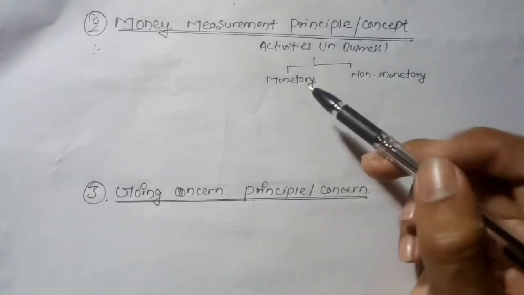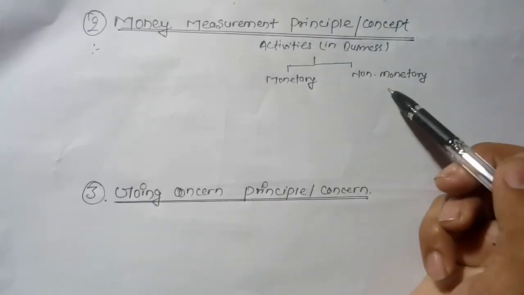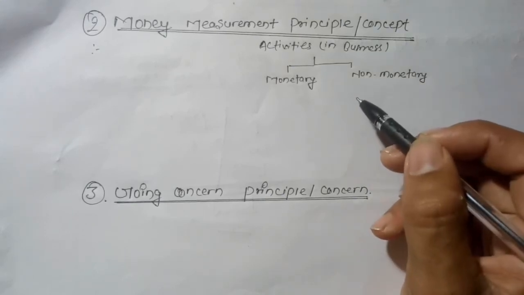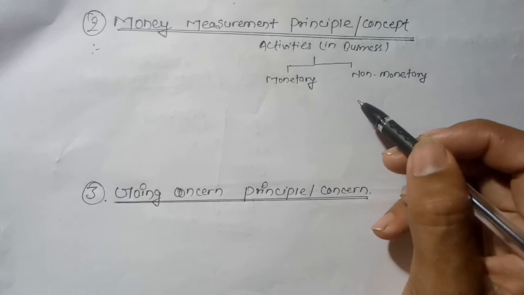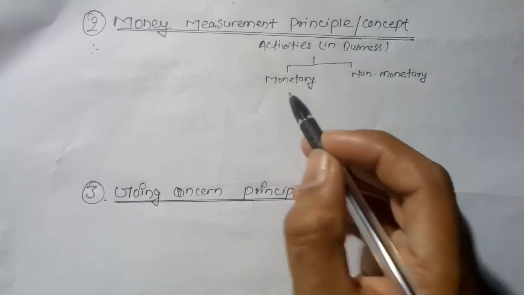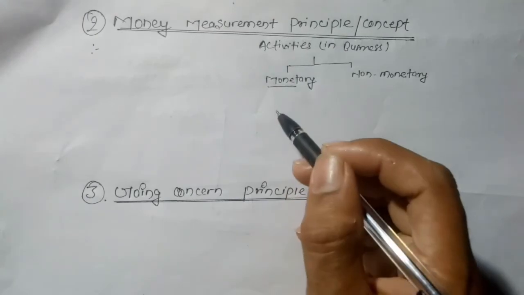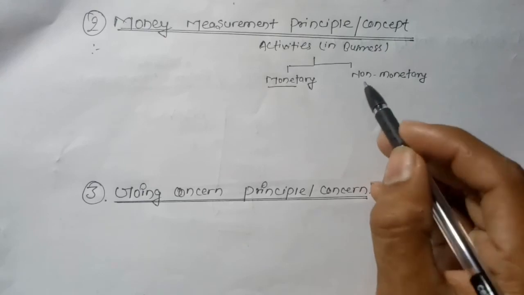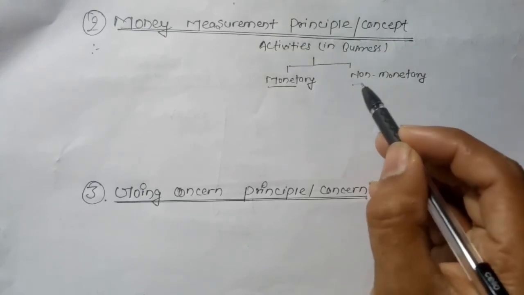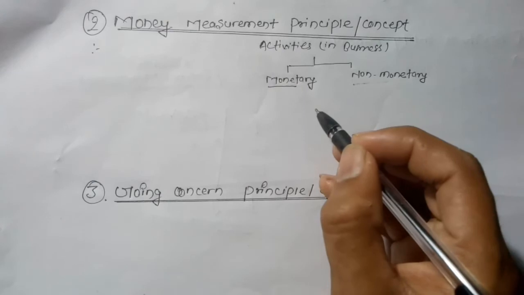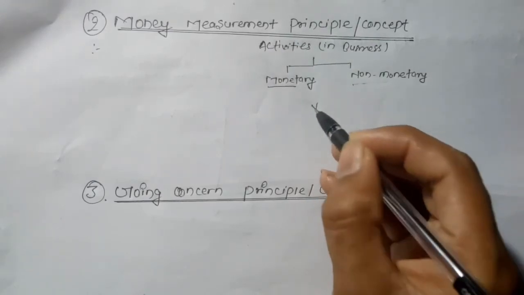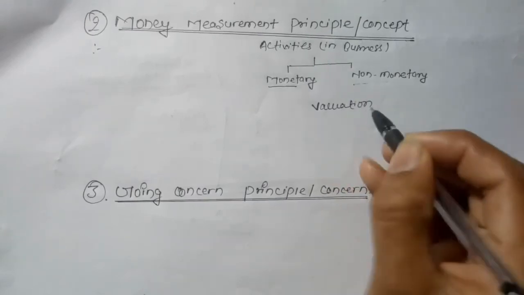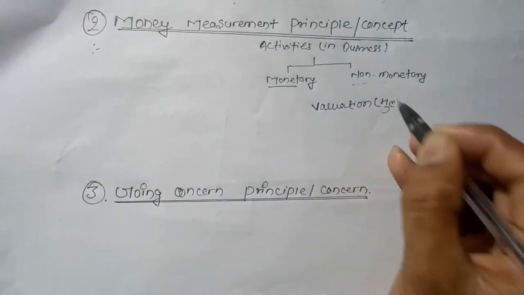What is the criteria for calling things monetary and non-monetary? The activities whose value can be measured in terms of money are called monetary activities, and the events whose value cannot be measured in terms of money are called non-monetary activities. The main theme here is valuation, जसलाई हामी नेपालीमा मूल्याङ्कन भन्छौँ. मूल्याङ्कन.